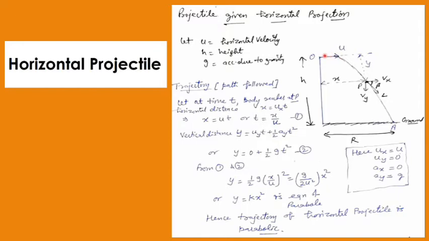it can be. I am throwing the object from a height with some horizontal velocity. This horizontal velocity I am supposing to be u, and I am supposing that I am throwing the body from a height h. Small h I have taken as the height. We are taking small g for acceleration due to gravity. Now simply the body is falling from a height.